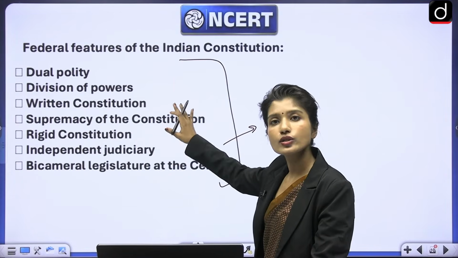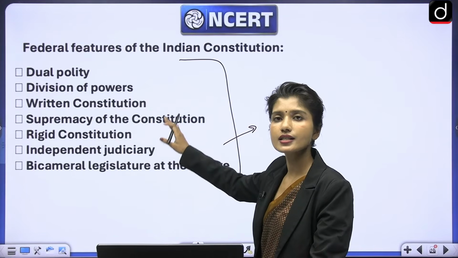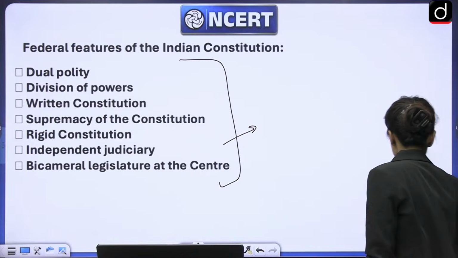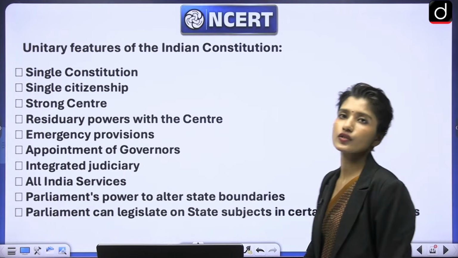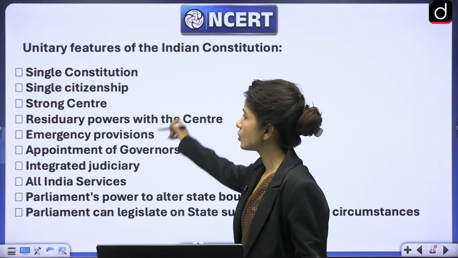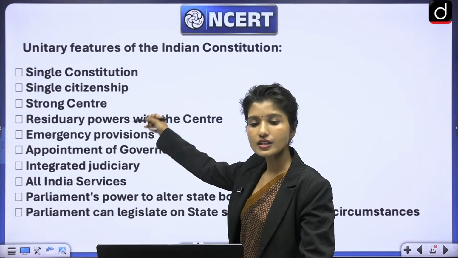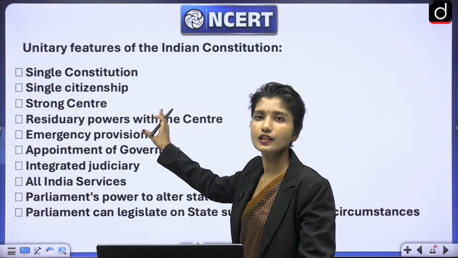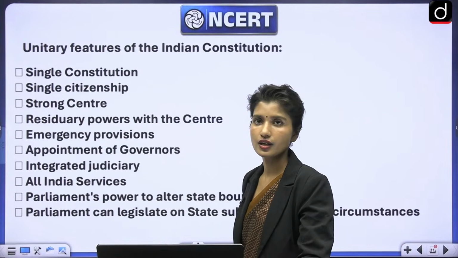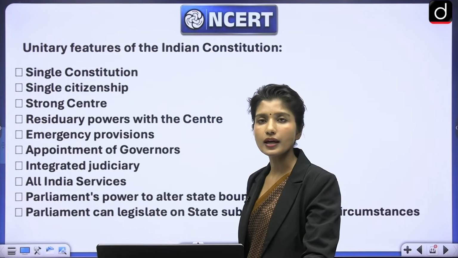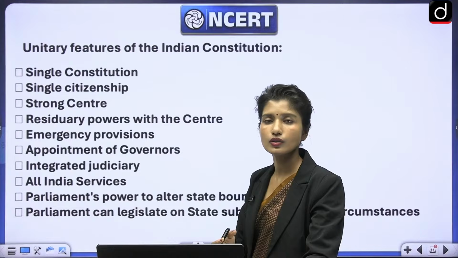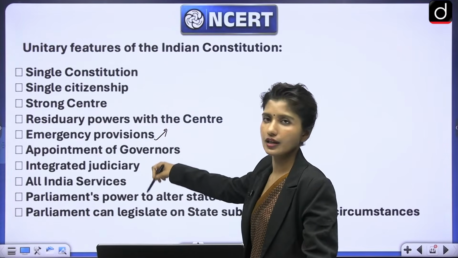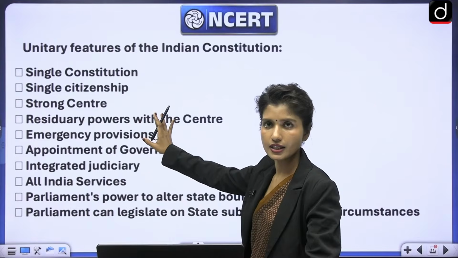There are direct questions asked in the examination where they say which of the following are the federal features of the constitution, or similarly which of the following are the unitary features of the constitution, right? So you should know that these are the federal features and these are the unitary features, and at the same time you should also know why, because otherwise if you just mug it up and go into the examination, you will mark it wrong. So for example, emergency provision. I'm not discussing everything because we have already discussed everything.